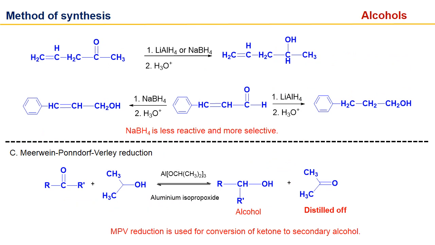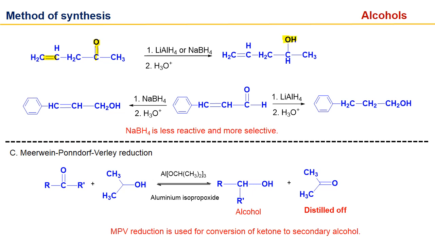Next, we have 2 interesting observations. If we take these carbonyls in which we have a double bond also, but the double bond is not in conjugation with carbonyl, which is isolated, then lithium aluminum hydride or sodium borohydride will reduce only the carbonyl group.